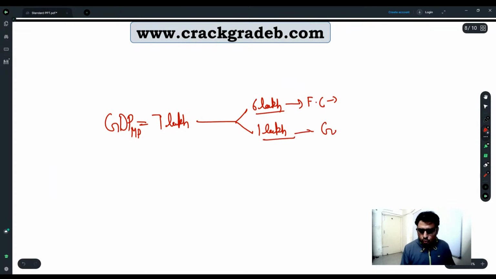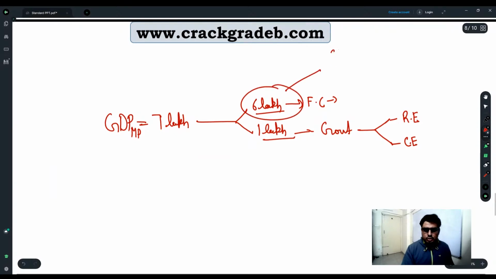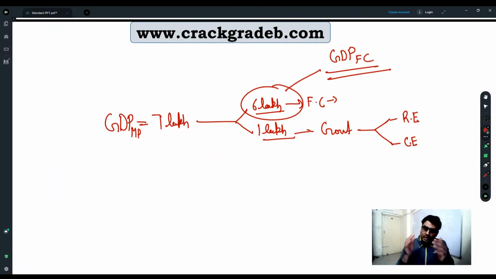Whereas 1 lakh is going to whom? Government. And government has to decide whether they are going to spend this money on revenue expenditure or capital expenditure. So when we say this is also what? GDP at factor cost. So GDP at factor cost is going to tell us how much money is being generated by the economic activity in the territory of India by resident Indians.